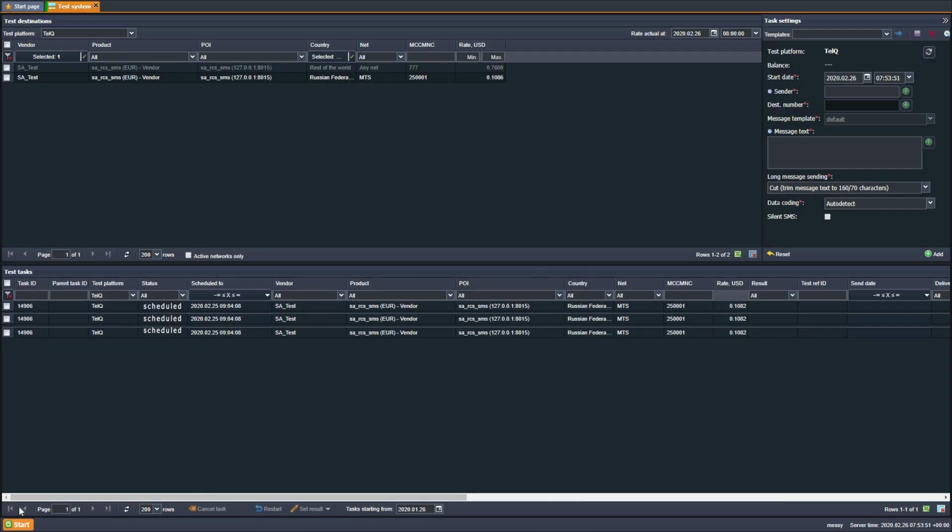In some cases, tasks created in SMS test system could remain in the scheduled status as an unsuccessful response was received from the TelQ test platform. As a result, the task queue froze. Now the queue is going to skip such tasks and go further.